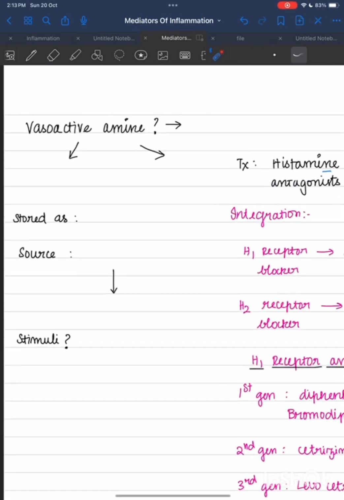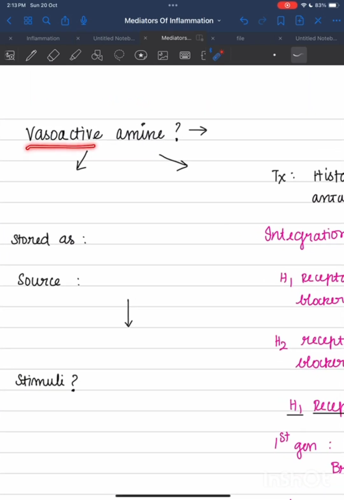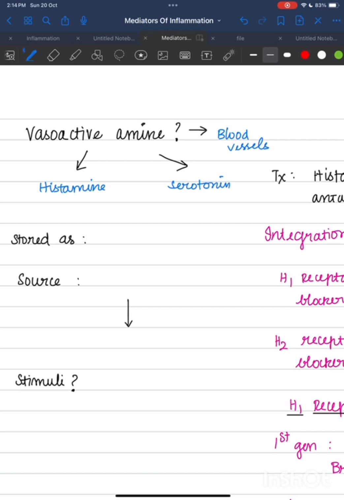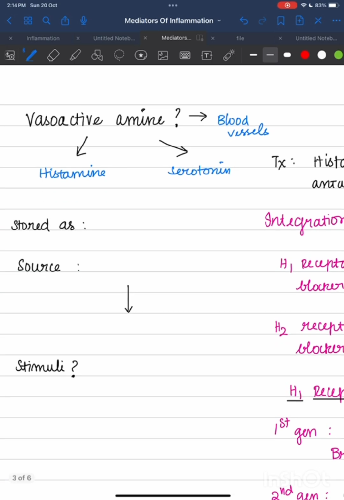Okay, next we are going to deal with vasoactive amines. Why are they named so? What do you mean by vasoactive amines? They are named so because they act on blood vessels. Okay, what are the types of vasoactive amines? There are two under these amines: histamine and serotonin.